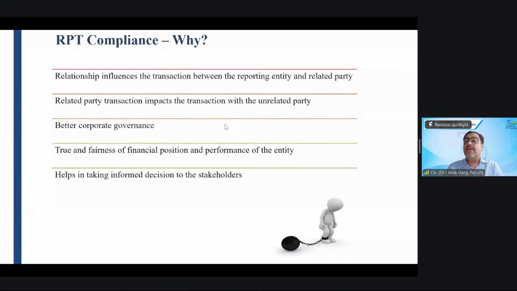Number two, related party transaction also impacts the transaction with the unrelated party. For example, A Limited is into the manufacturing of certain goods. Okay. B Limited is a standalone independent company, and B Limited is into the manufacturing of some product which contains raw material which is also manufactured by A Limited. Now, B Limited is not purchasing the raw material from A Limited, rather B Limited is purchasing the raw material from some third parties, other parties.